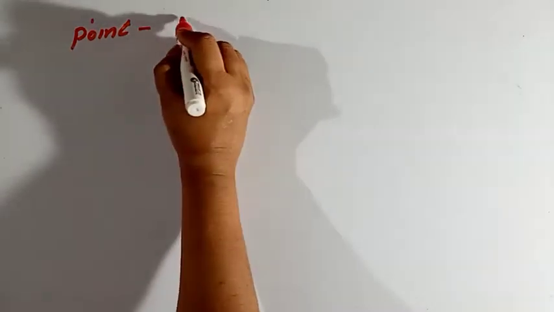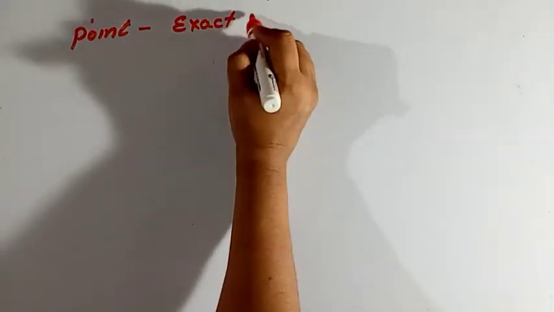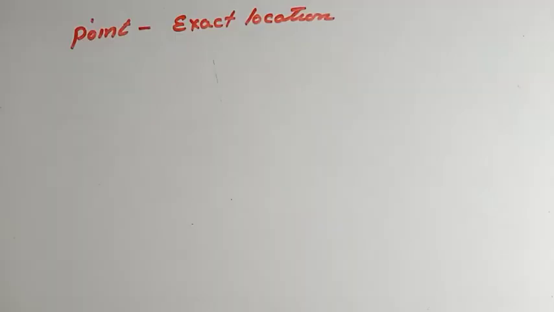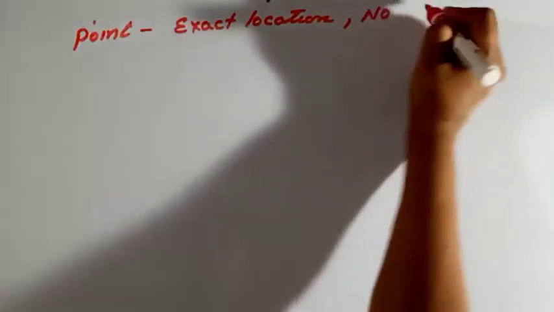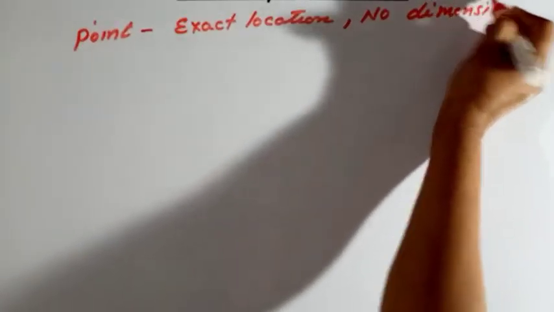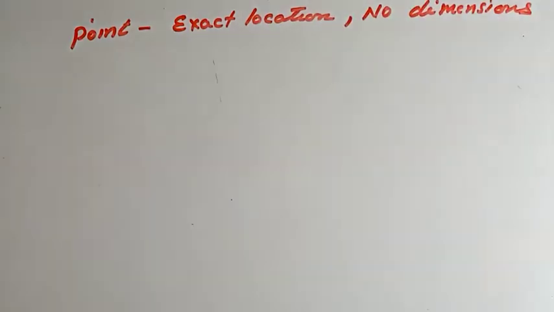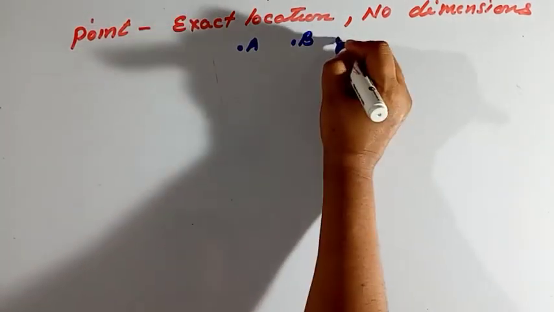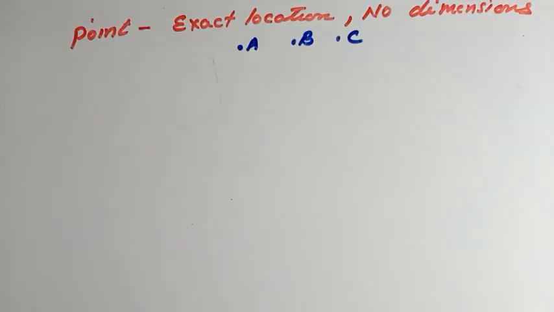First is point. Now what do you understand by point? A point is an exact location. It is an exact location and has no dimension. So how can you define a point? A point is an exact location with no dimension. You can represent a point with capital letters.